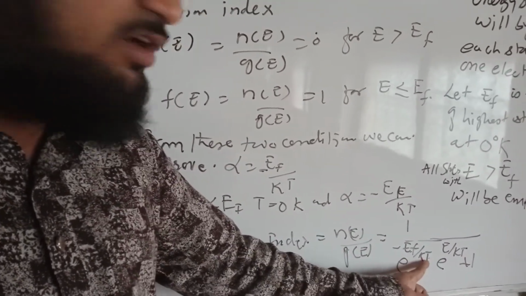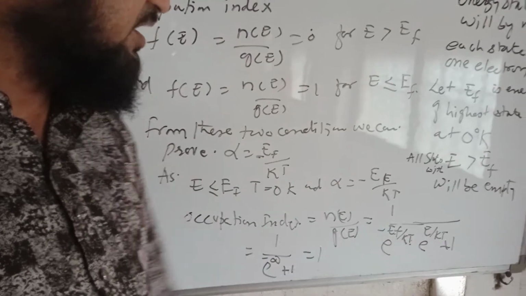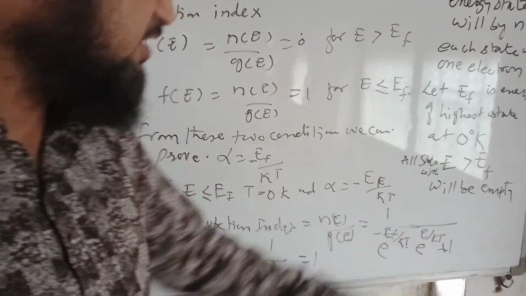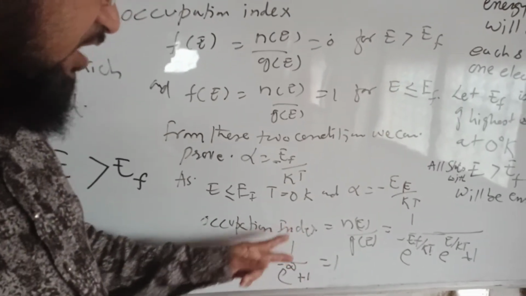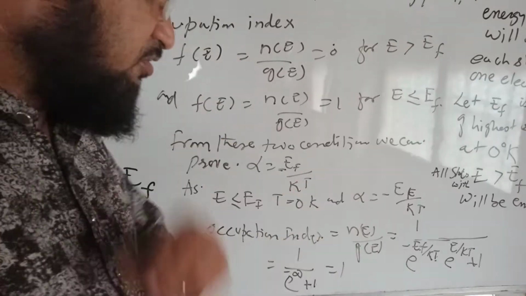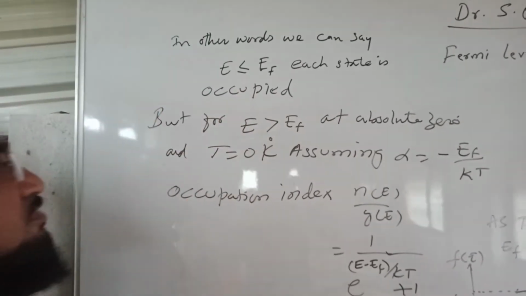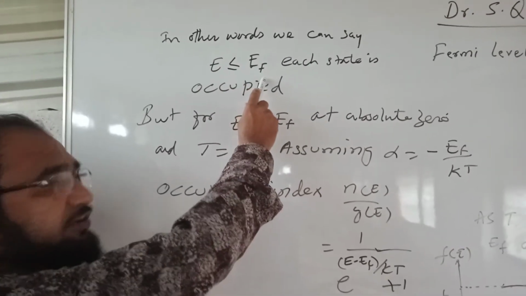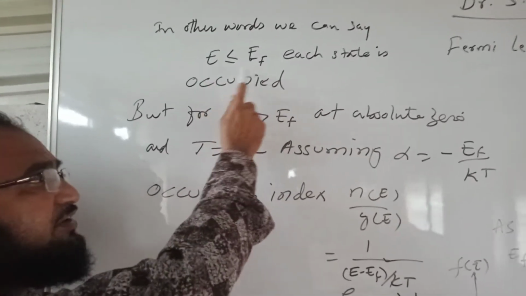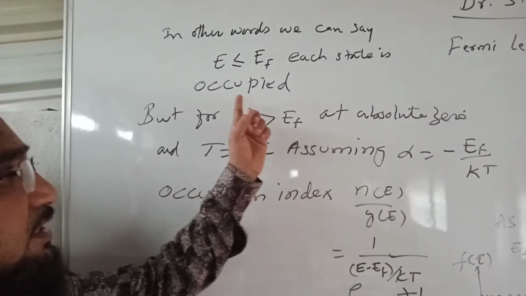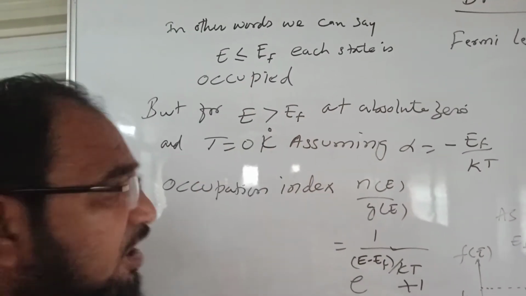As T is equal to 0, it becomes 1 by e raised to power minus infinity plus 1, which equals 1. In other words, when E is less than or equal to EF, each state is completely occupied.